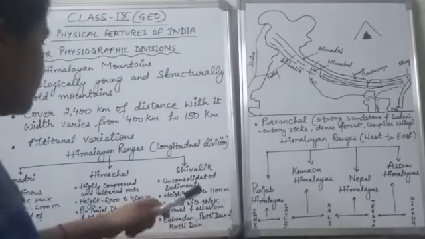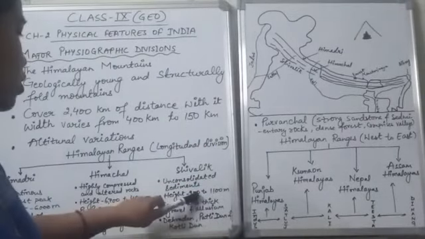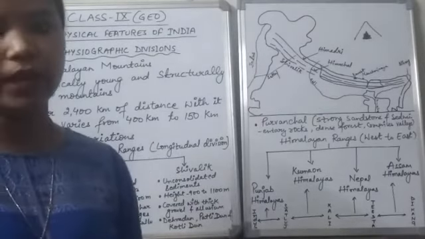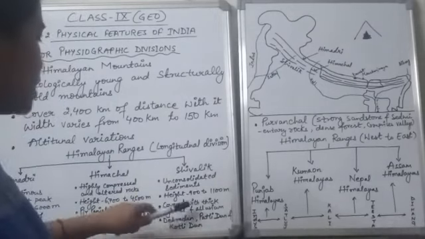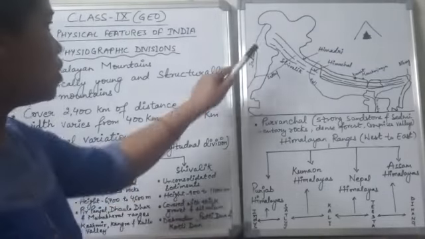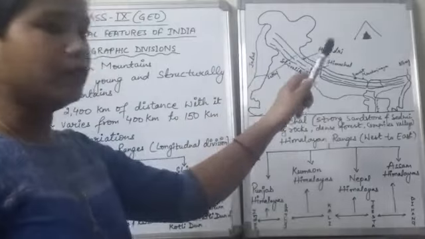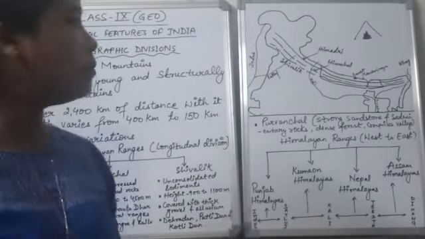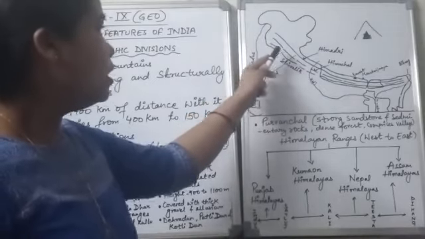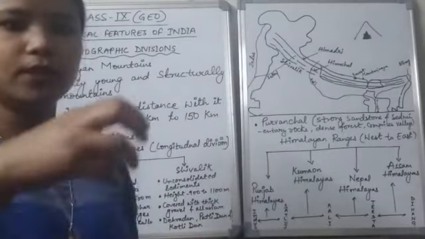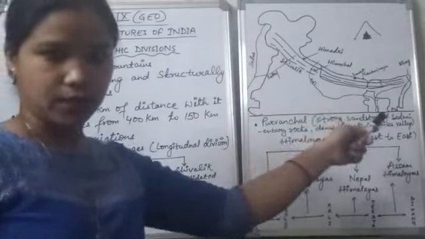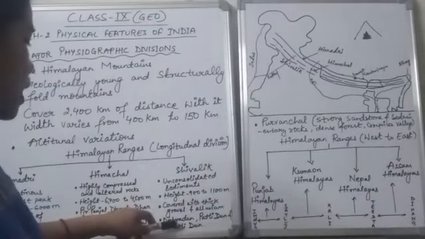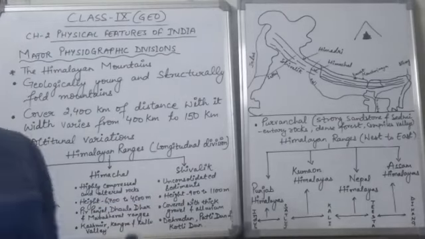The average height of these ranges is about 900 to 1100 meters, and it is covered with thick gravel and alluvium, because most of the rivers brought sediments along with them and deposited them on their way to the Shivalik ranges. That is why it is covered with thick gravel and alluvium. Here we could also find some dunes.